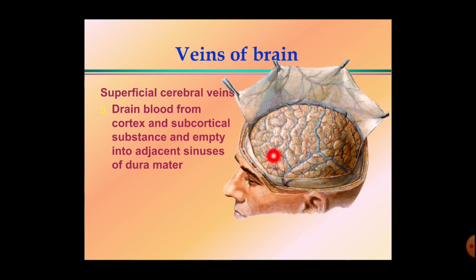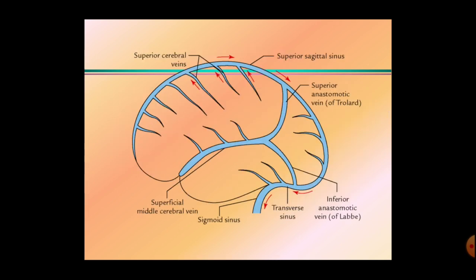Okay, so here these are the superficial cerebral veins. These superficial cerebral veins drain into the adjacent sinuses. So here these veins are draining into the superior sagittal sinus. Here this vein present here is called the superficial middle cerebral vein. It runs in the lateral sulcus and it is connected with the superior sagittal sinus by the superior anastomotic vein and the inferior anastomotic vein. The superior anastomotic vein is called the superior anastomotic vein of Trolard. Here this is the superior anastomotic vein of Trolard, and here this is the inferior anastomotic vein of Labbé.